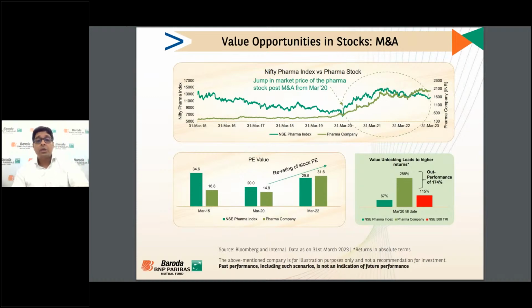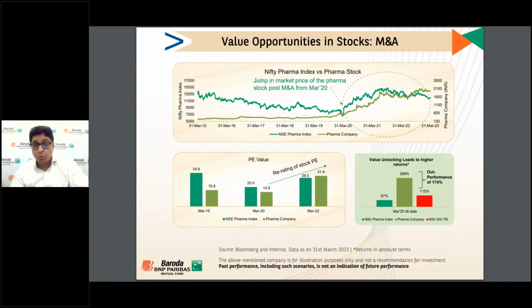The Nifty Pharma Index valuation was much higher than the company valuation. And after the change in management, the focus on the business, the focus on brand leveraging, the new distribution channel and new products, you see the valuation has zoomed to 31.6 as compared to the NSE Pharma Index of 29.5. And you look at the performance, right? So this is what we call value unlocking.